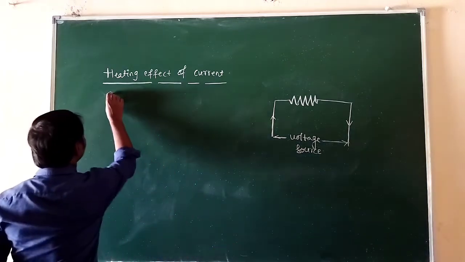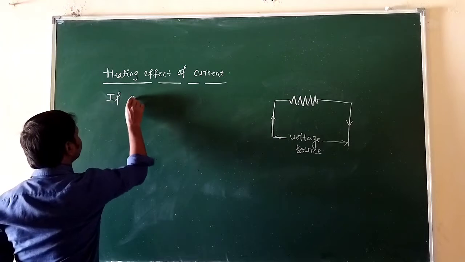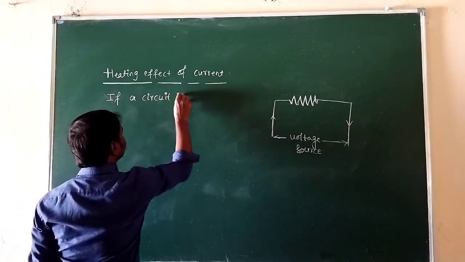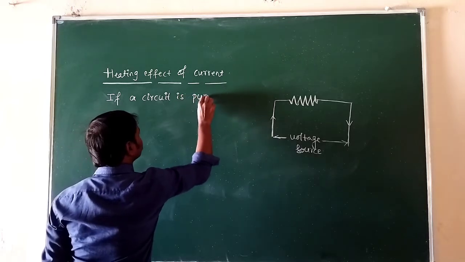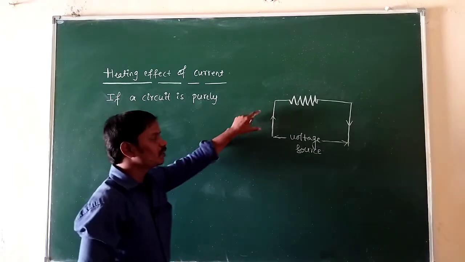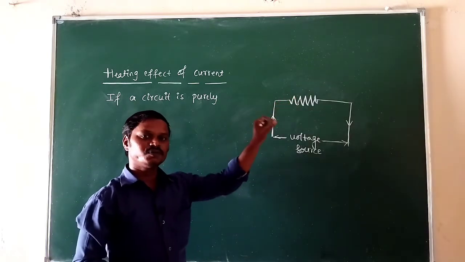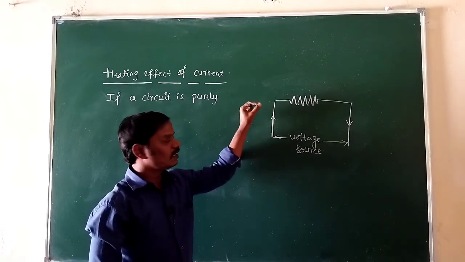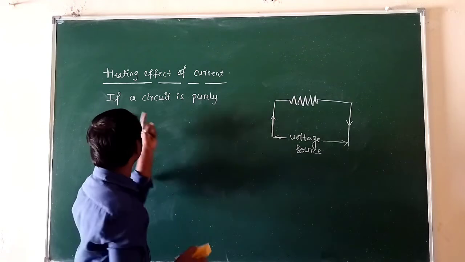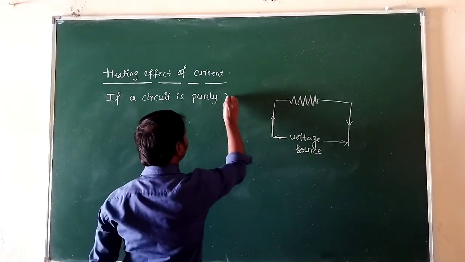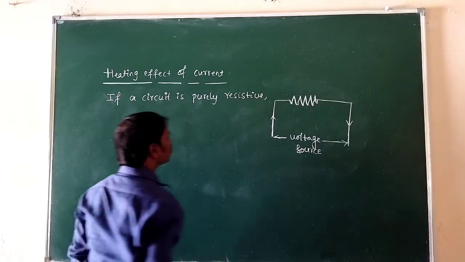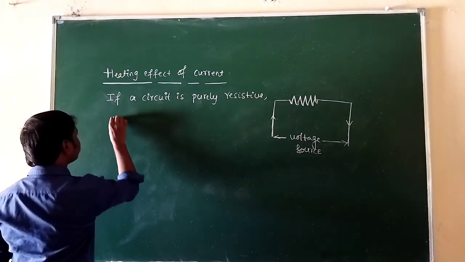Now if a circuit is purely resistive, then there is an opposition to the flow of current. Whenever there is opposition to the flow of current, the electrical energy is dissipated in the form of heat energy. Okay, so if a circuit is purely resistive, the electrical energy